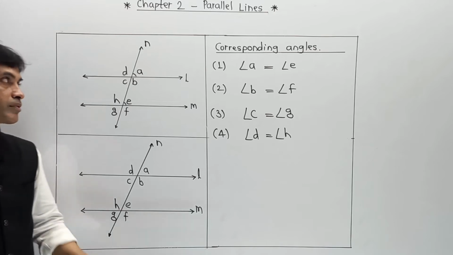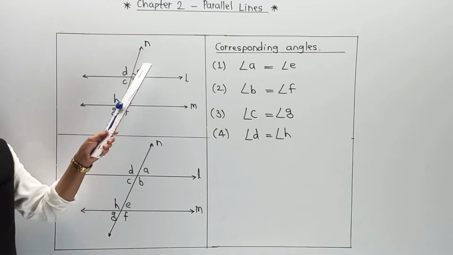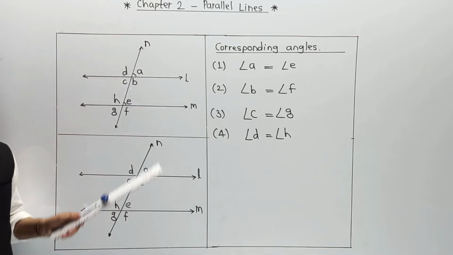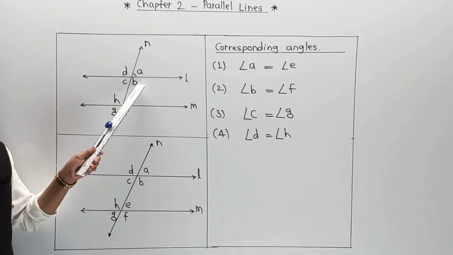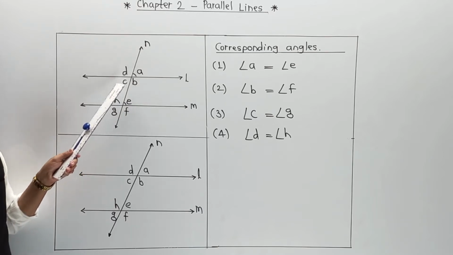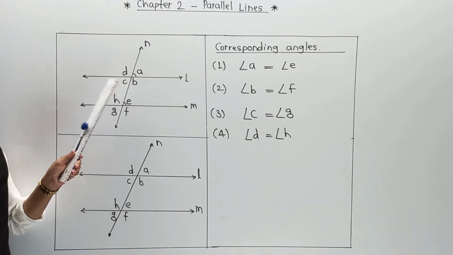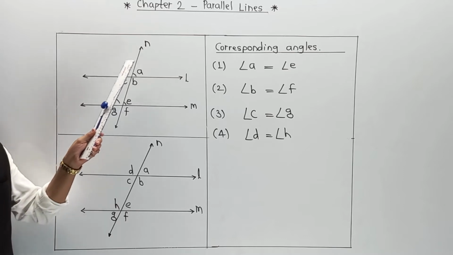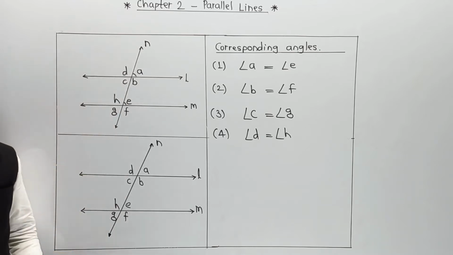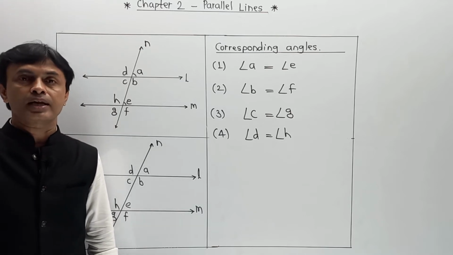Once again, a quick revision. Angle A is the corresponding angle of E, or E is the corresponding angle of A. Second, angle B corresponds to F, or angle F corresponds to angle B. Next, angle C is the corresponding angle of G, or angle G is the corresponding angle of C. And last, angle D is the corresponding angle of H, or angle H is the corresponding angle of D. In this way, we are using some concepts on which numericals are in your syllabus.